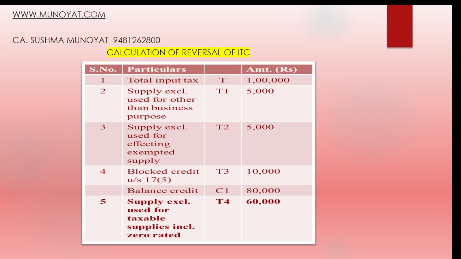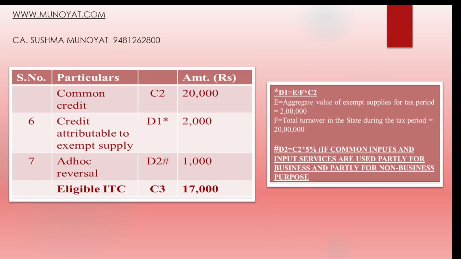So that block credit also has to be reduced. So balance credit is 80,000, and what has been actually used for taxable supplies, that will have to be reduced. That is 60,000. If it is 60,000, then we'll have to reduce that. Common credit, so balance is 20,000.